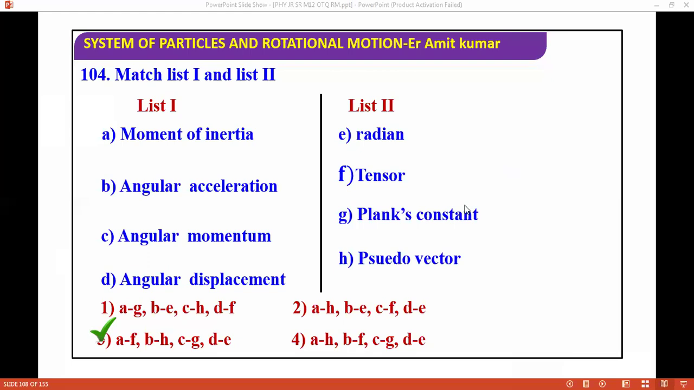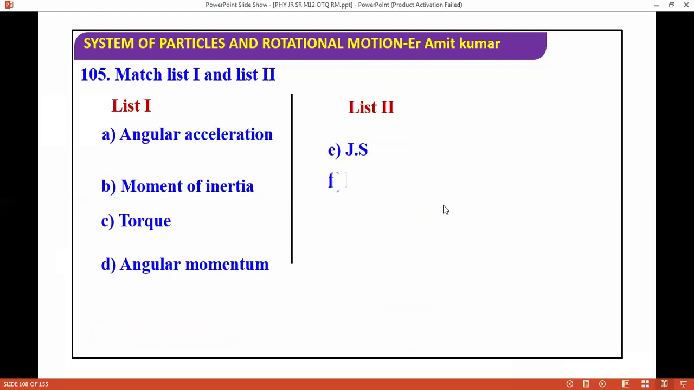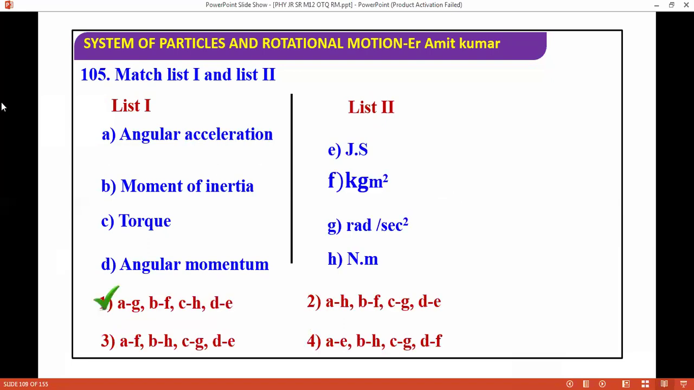Next question, I have this one, and it is based on units. The correct answer for this question is going to be the first one. Angular acceleration dimension is obviously radian per second square. Now I'm talking about moment of inertia.